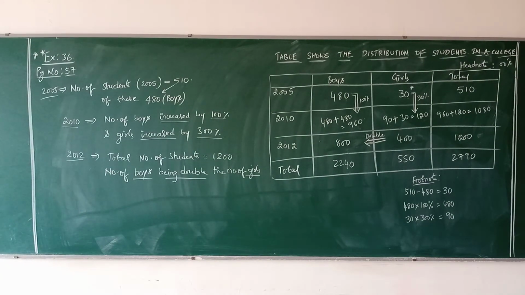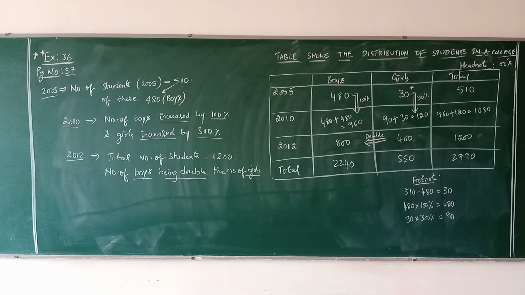Here question, what exactly it is given? You just see number of students in 2005, 510. Out of those 480 are boys. Therefore, out of 510, 480 boys means 30 are girls. So 2005 row is completed.